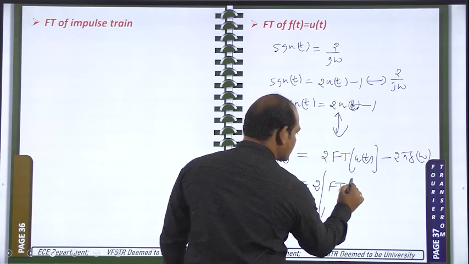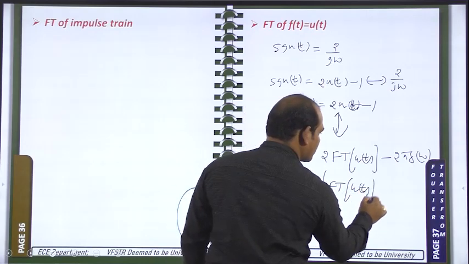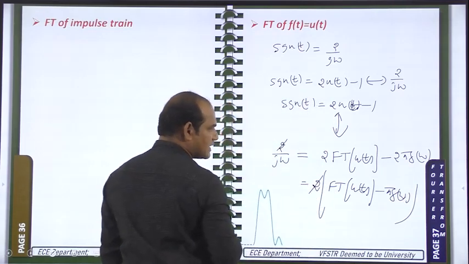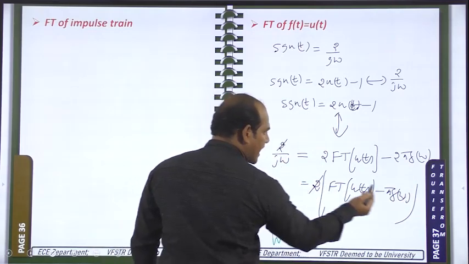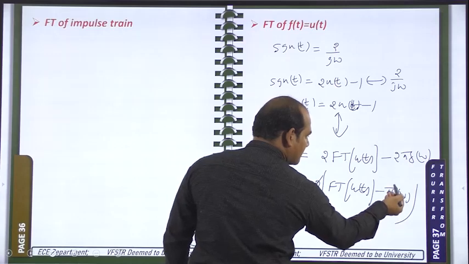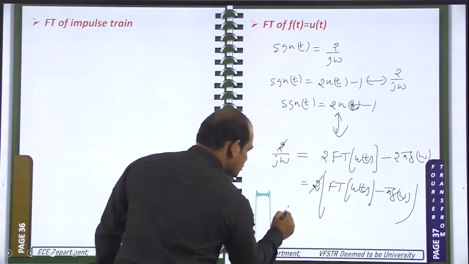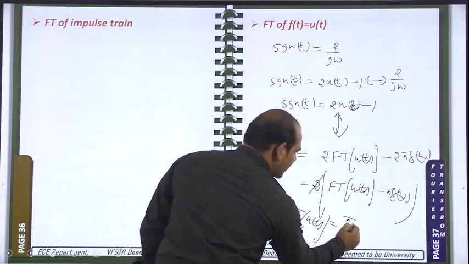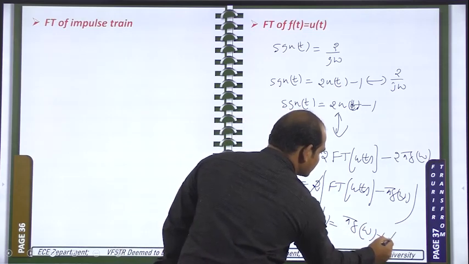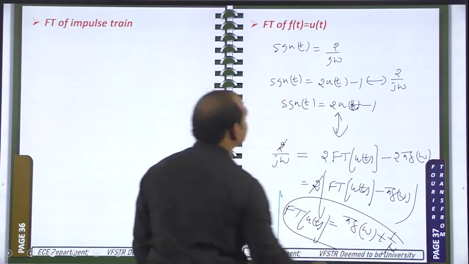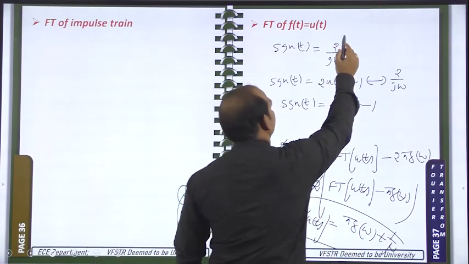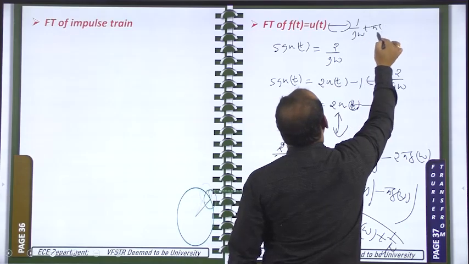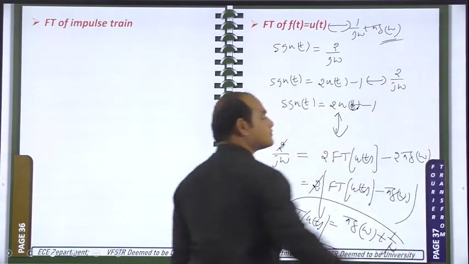So Fourier transform of u of t minus pi into del of omega. So these two will be cancelled. So here 1 by j omega is there, same on this side, minus pi into del of omega. So the Fourier transform of u of t is equal to pi into del of omega plus 1 by j omega. So finally I am writing here, that is 1 by j omega plus pi into del of omega.